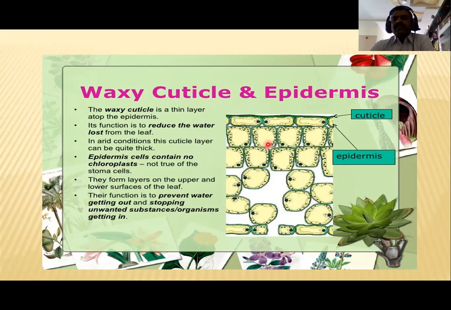Its function is to reduce water loss from the leaf through transpiration, through the stomata. That's why the waxy cuticle is very useful. In arid, xeric conditions, this cuticle layer can be quite thick, as observed on the surface of the epidermis in xerophytes or succulent plants.